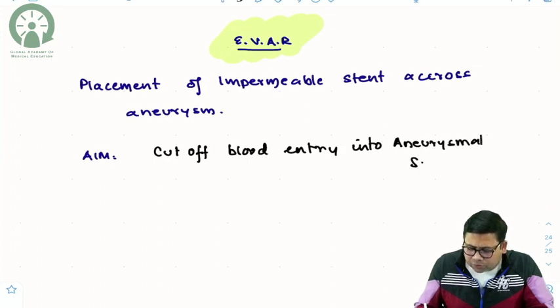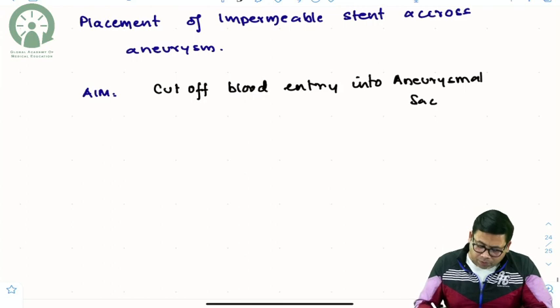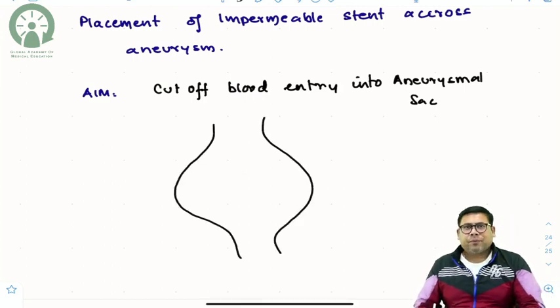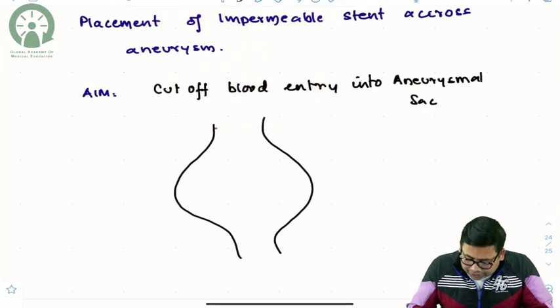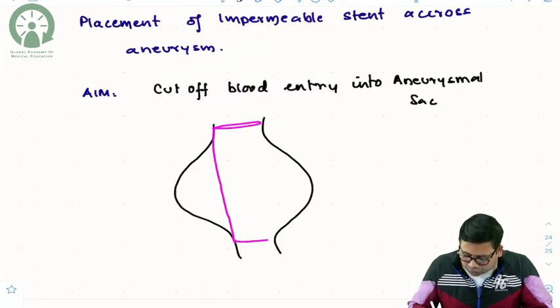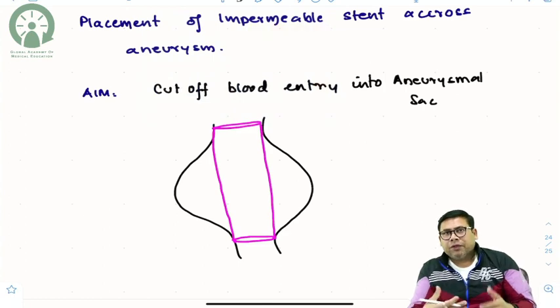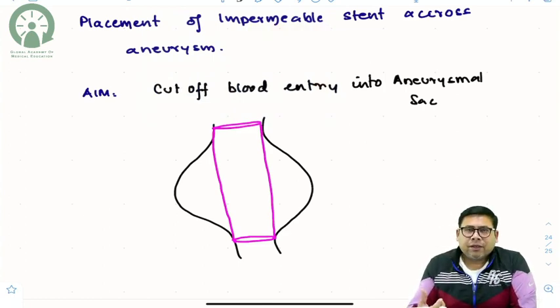I'll just show you the brief concept. Even if the patient is not fitting into the criteria for aneurysmal repair, you can take a stent and just place it across the aneurysm. Patients who are not fit for surgery are the ideal candidates. The patients who do not fit the diameter criteria are also candidates.